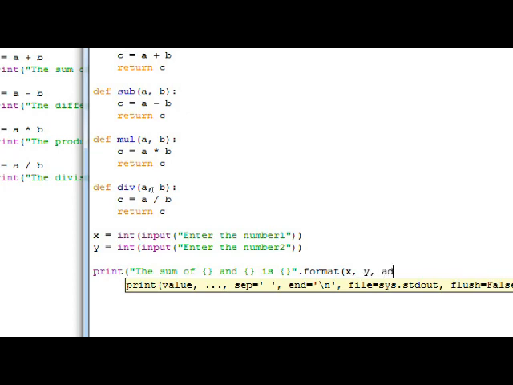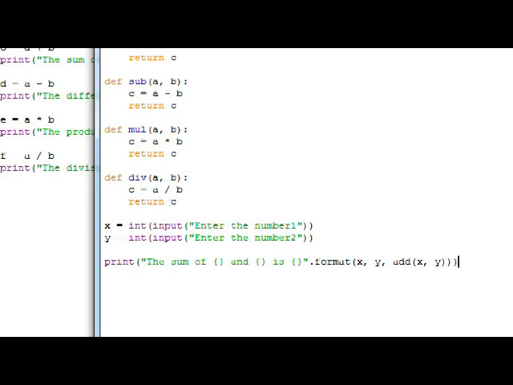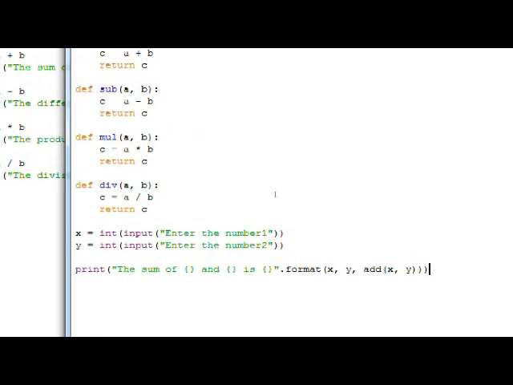I need to call the function. While calling the function, I will be using the name of the function followed by the parameter list. The parentheses that we used here must be properly balanced, otherwise we will end up with errors. Now there are three opening parentheses, and for these three opening parentheses there are three closing parentheses also.